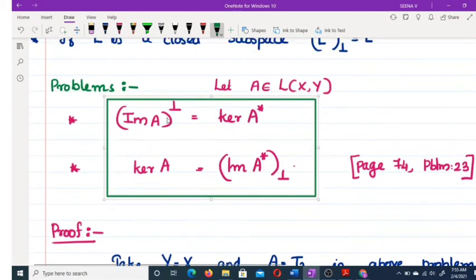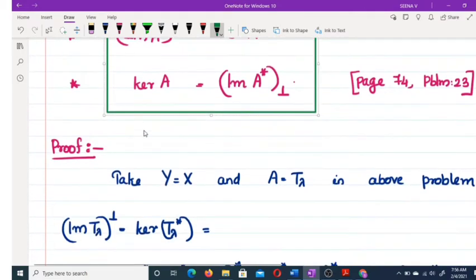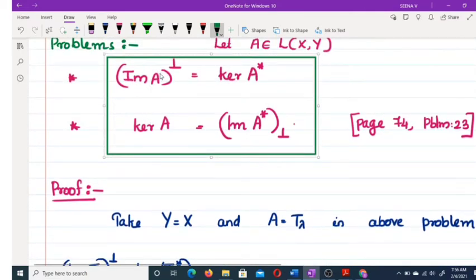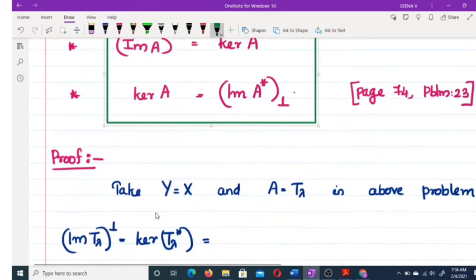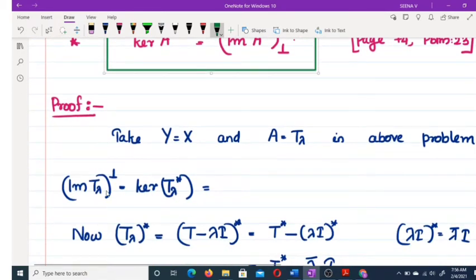So apply this result for T lambda. For A we are replacing T lambda. Okay. So what do we get? Image of T lambda perp equal to kernel T lambda star.